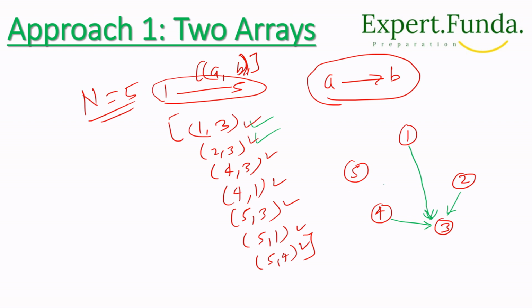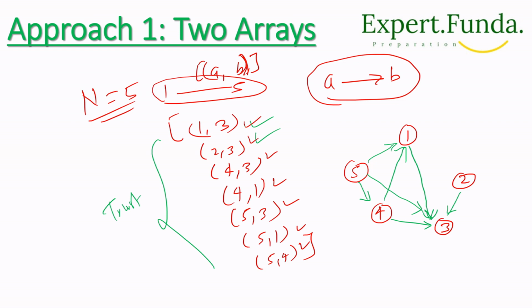4 to 3 we have done, 4 to 1 that we have done. Now we have 5 to 3, and we'll go here. Now we'll take 5 to 1, we will make here. Now we'll go 5 to 4, 5 to 2, 4 will go. So as you see, based on this given trust, this is our trust. So we have trust here.